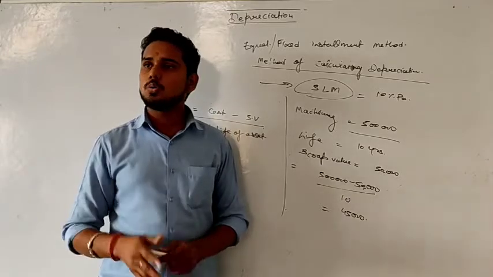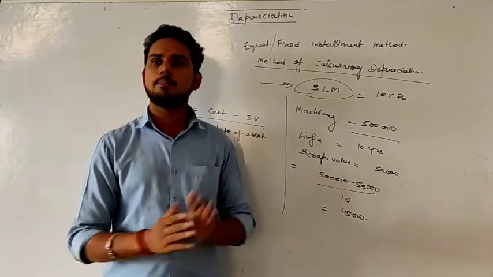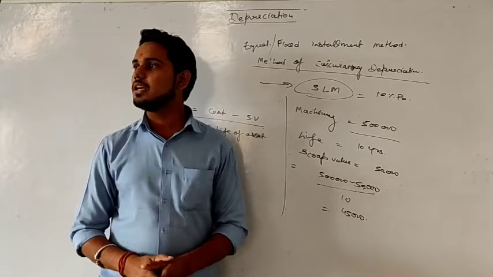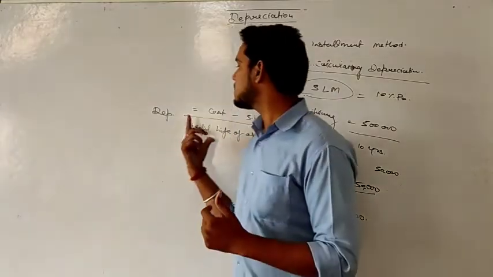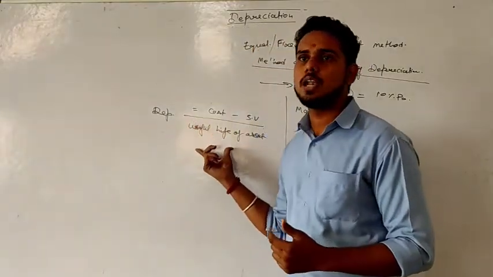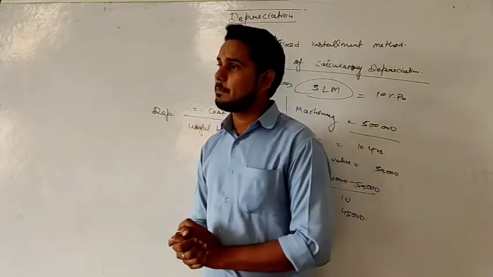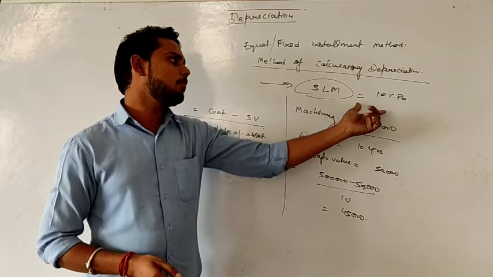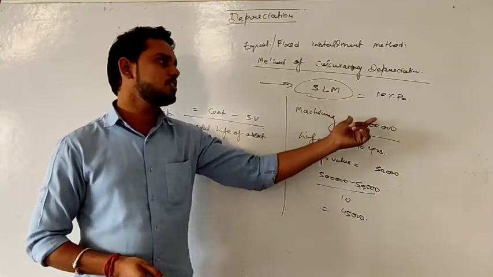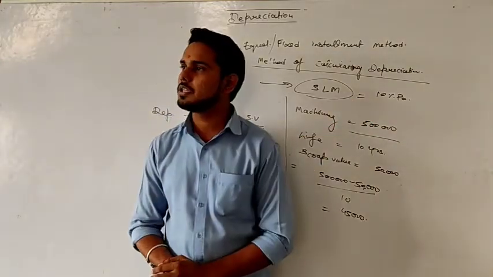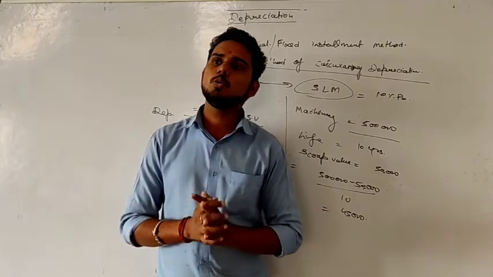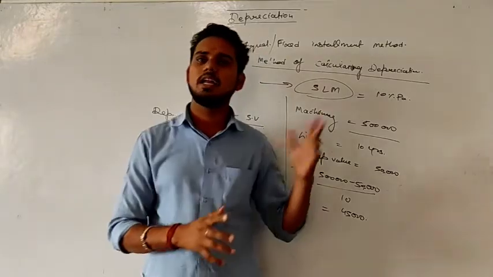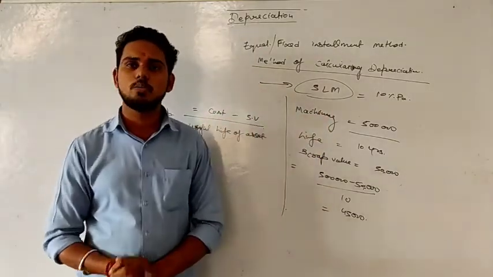Okay. Now two things. So there are two ways to calculate depreciation as per a straight line method. Either we can use the cost minus the scrap value and divide by useful life to find the depreciation per year. Or if the rate is given, we can calculate by multiplying the rate of depreciation with the cost to find the depreciation. So what will we do, sir, when we have to apply the rate or when we have to go for salvage value method?